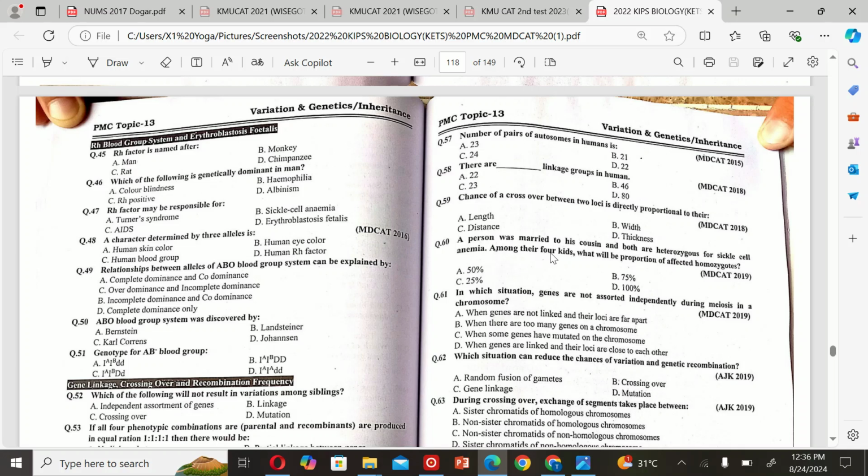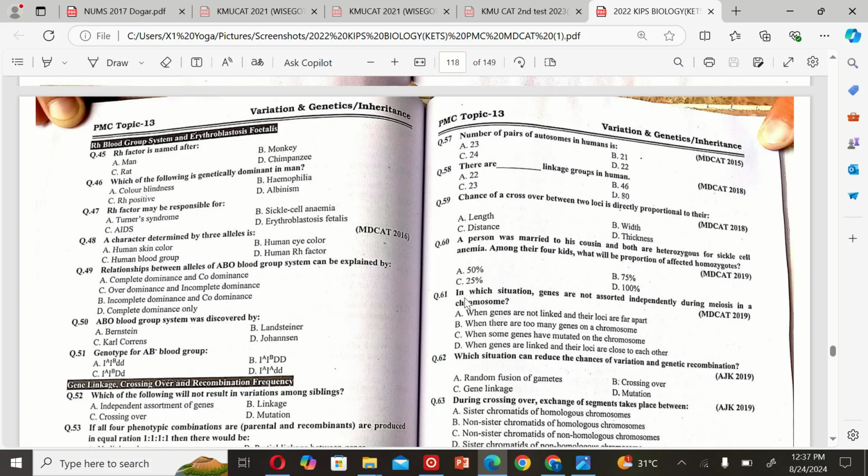The next MCQ is: a person married his cousin and both are heterozygous for sickle cell anemia. Among their four kids, what will be the proportion of affected homozygotes? A. 50%, B. 70%, C. 25%, and D. 100%. So the correct option is C. 25%.